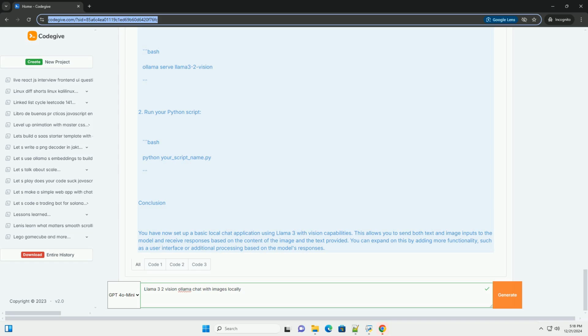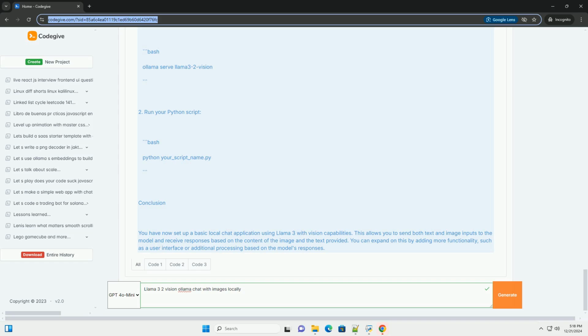If response.status_code equals 200, return response.json.get, response. Else, return f error, response.status_code, response.text. If __name__ equals __main__: you can specify the path to your image and the prompt you want to send. image_path equals path/to/your/image.jpg, change to your image path. text_prompt equals what do you see in this image?